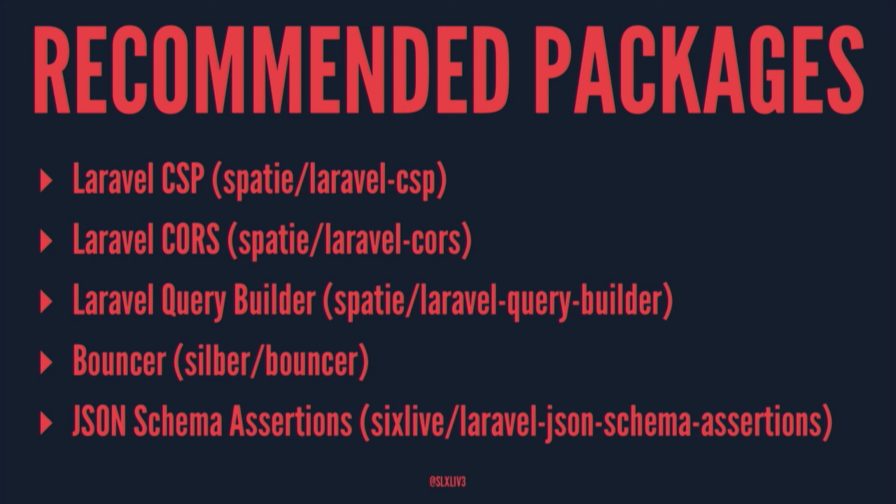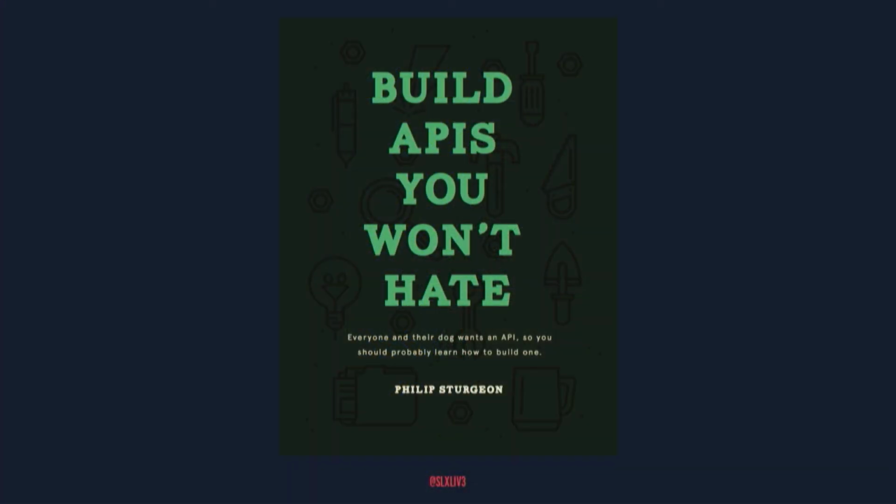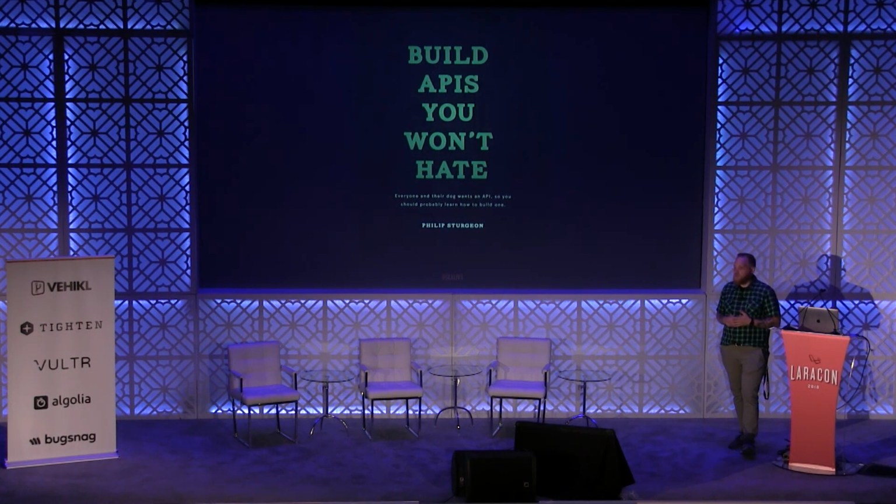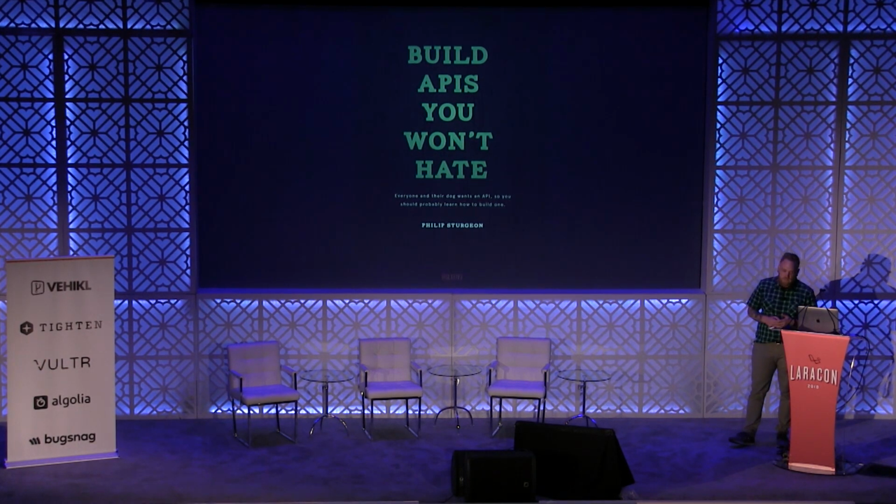So, further reading on API theory: Phil Sturgeon and I, I think, agree on a lot of things. This book really changed the way that I look at a lot of APIs. And there's a really cool community that's popped up around this book. There's a really vibrant Slack group. There's a blog that has lots of information about maybe why should I use GraphQL, or where should I use REST, or how should I approach versioning or API evolution. This is a great resource.